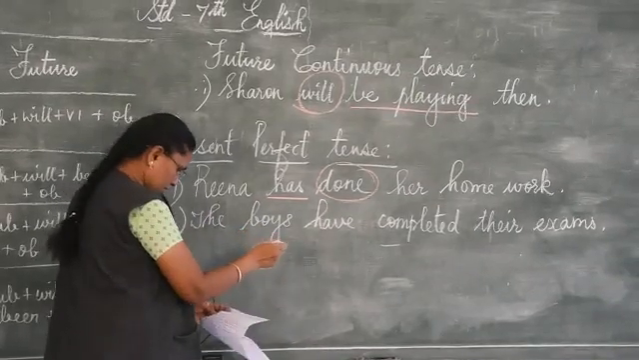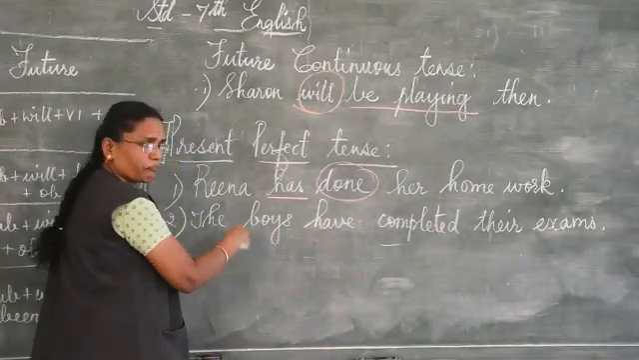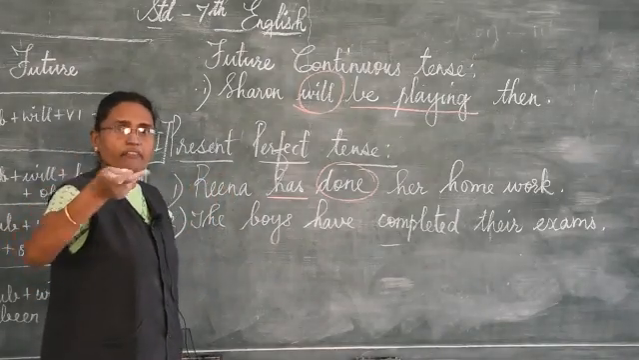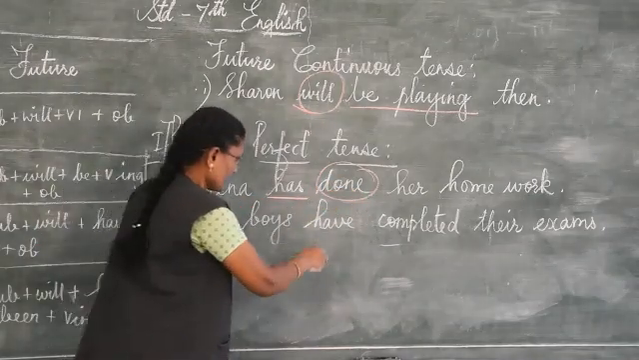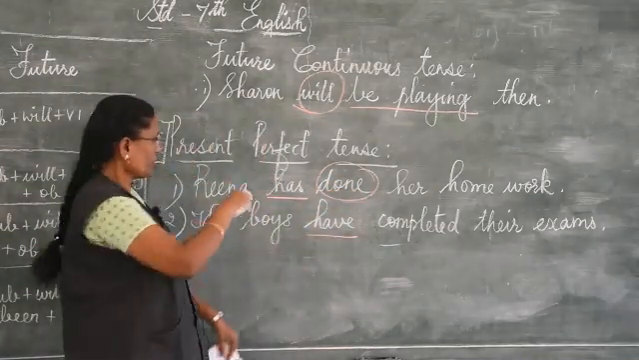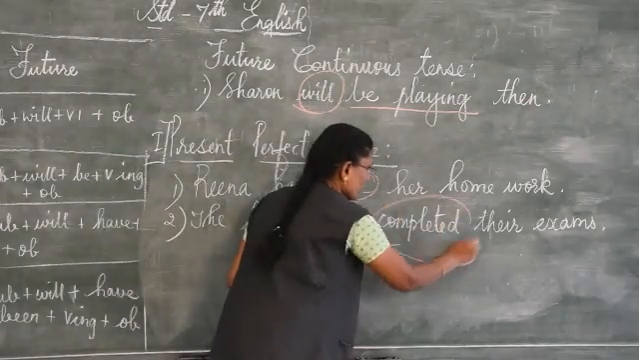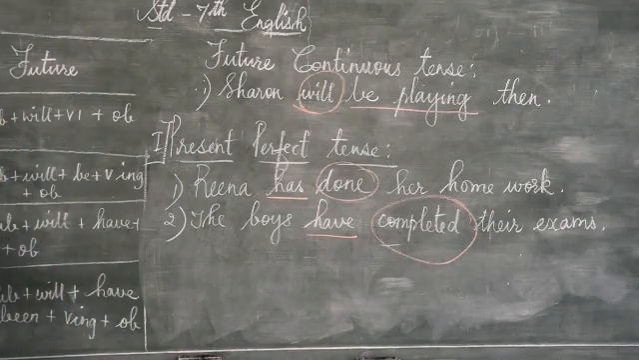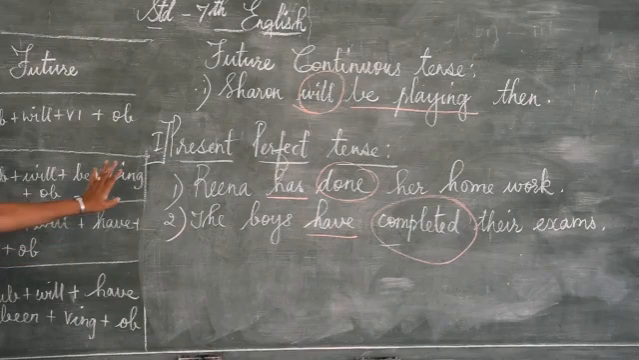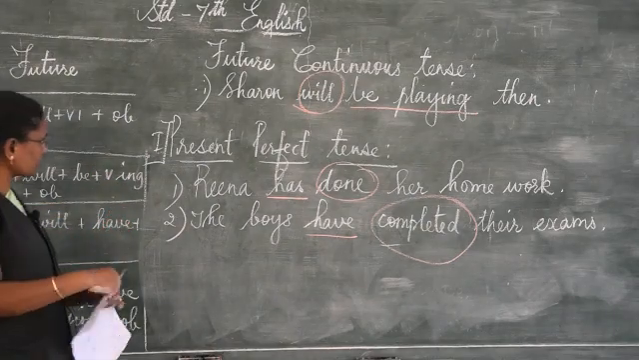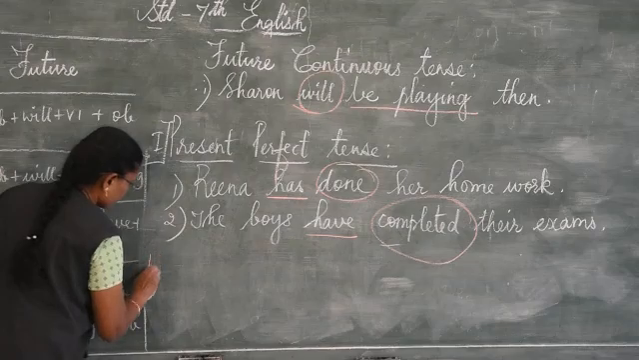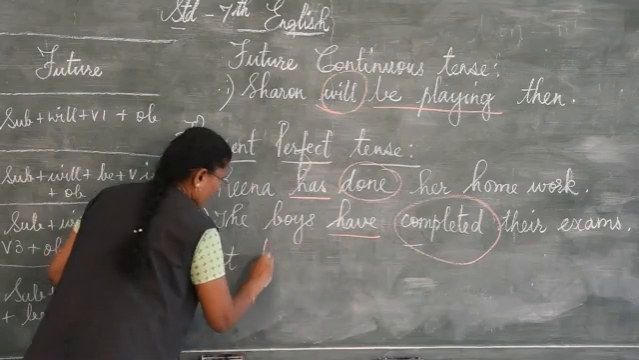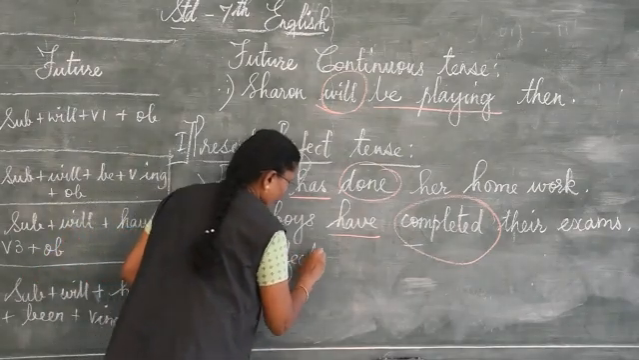The boys. Boys is plural, many. So there you use not has, it is have. I gave you some tips there, no? So it is have. So here it will be verb 3 form. See here, verb 3 form, that means past participle. I hope you understood this now. So the next one is past perfect tense.